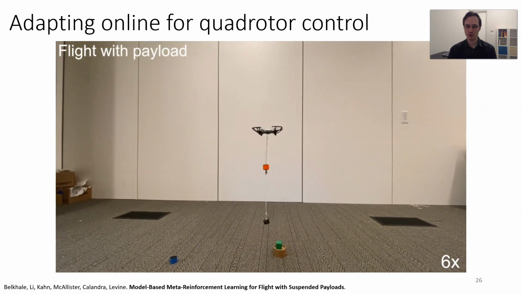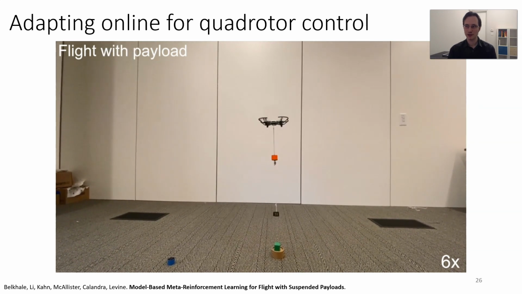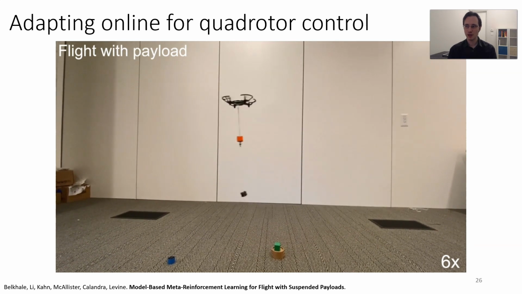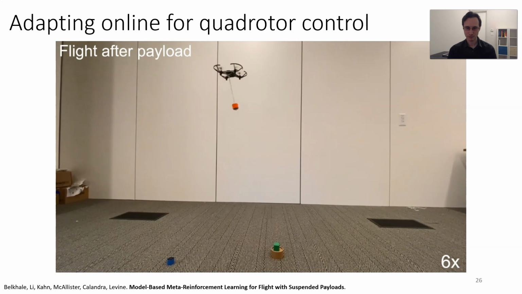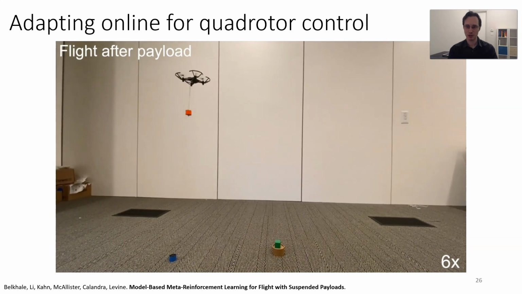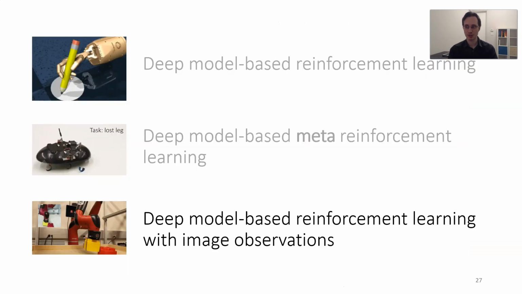When it picks up the payload, its dynamics change again, so it's going to fly around and adapt to the weight of the payload. And then we're going to perturb it by yanking the payload off, and it has to adapt again. So here you can see that model-based meta-RL can actually perform this pretty complex task. All right, now what about images?